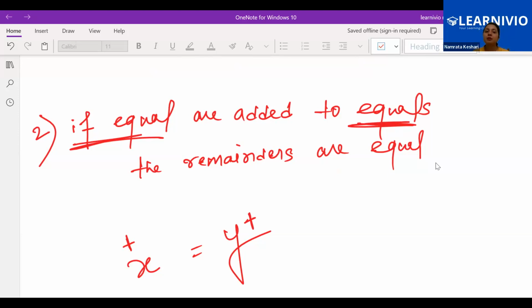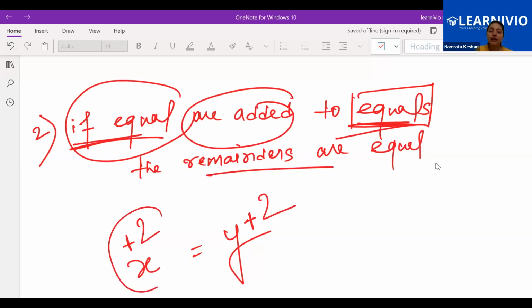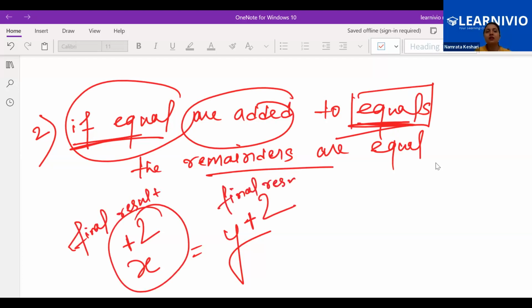So if some x and y are already equal and we are adding equal to them, the remainder, that means the final result, will be again equal. Yes or no? Yes, ma'am. So again, this is the statement: if equal are added to equal, the remainder will be equal.